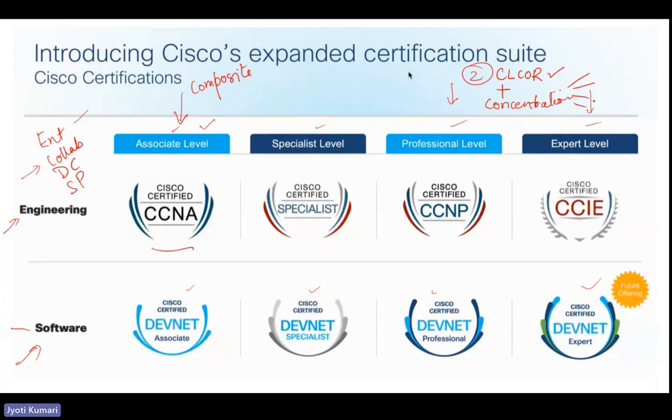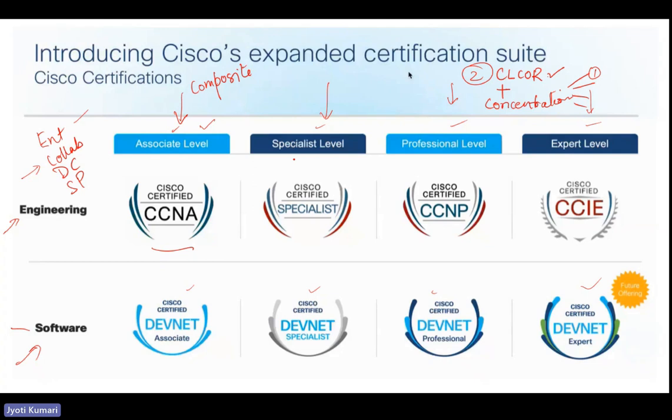We have four options that I'll show you, and out of those you can take any one. A combination of CL Core and any one concentration gives you a CCNP certification. But now there is no CCNA collaboration, no associate level exam for collaboration or any other track.